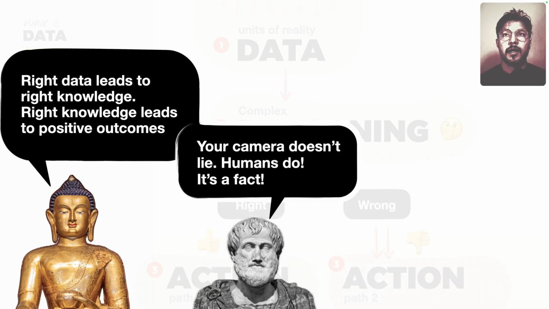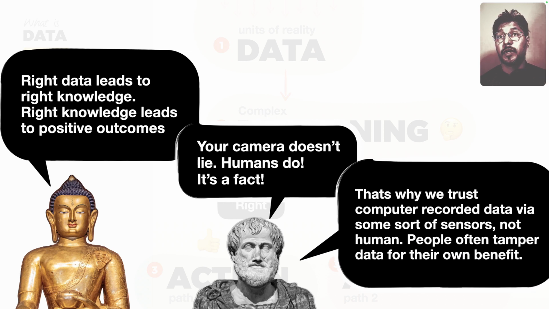Anyway, one aspect to consider here is that cameras don't lie. Humans do lie. That's a fact. And that's why in our model, data is superpower model. We want to understand that we trust computer recorded data by some sort of sensors and not humans. Anytime there's human intervention with data, people often tamper data for their own benefit.